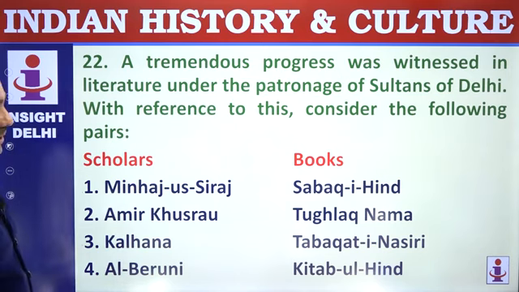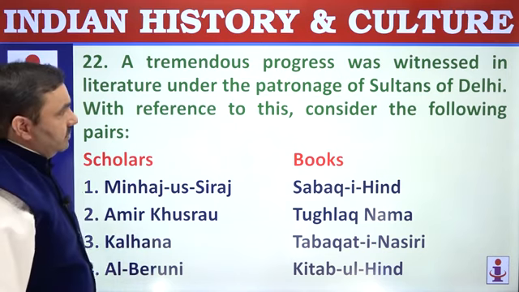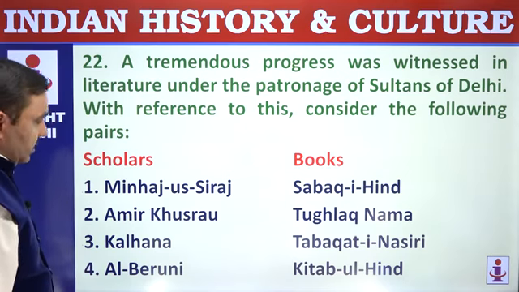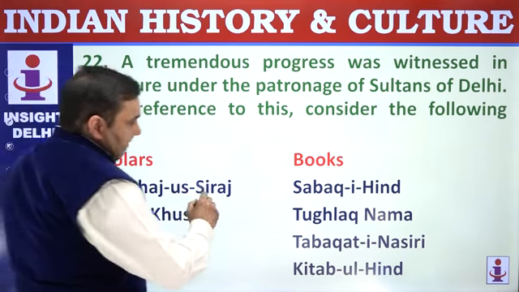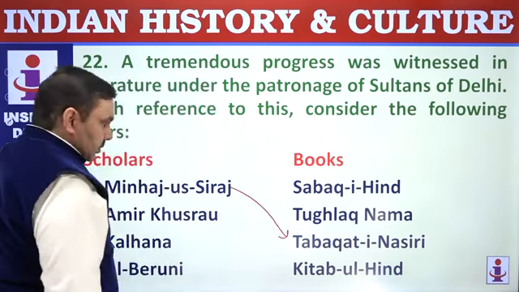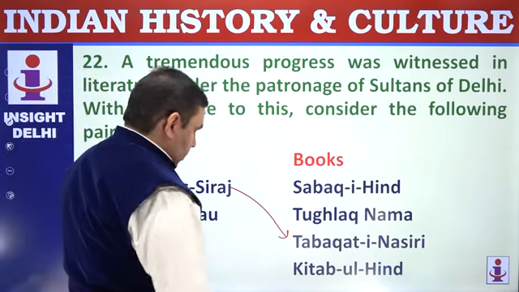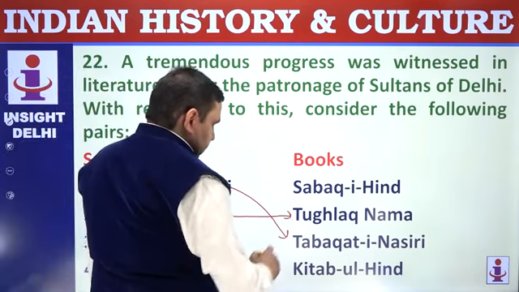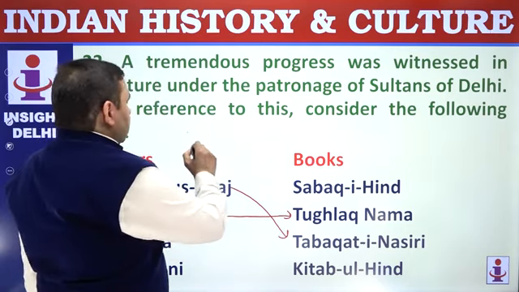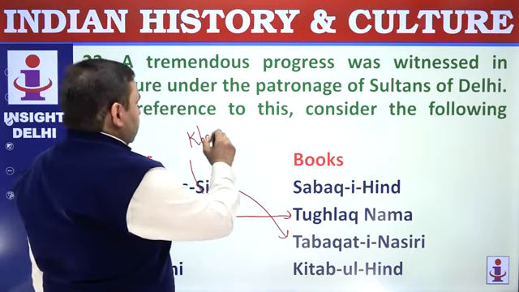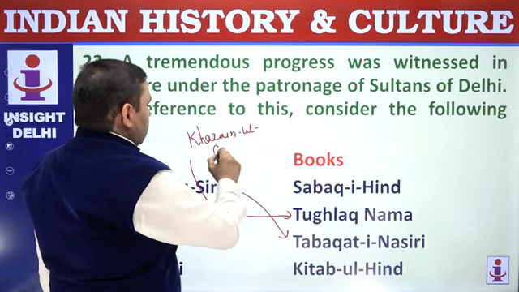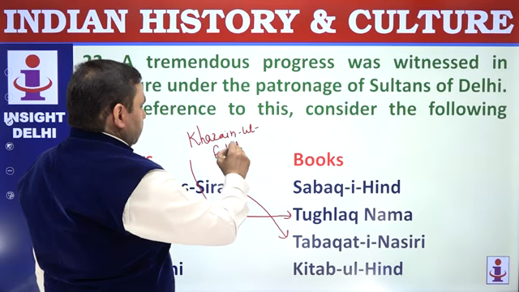A tremendous progress was witnessed in literature under the patronage of the Sultans of Delhi. Minhajuddin Siraj wrote Tabaqat-e-Nasiri. Amir Khusro wrote Tughlaq Nama. He also wrote Nusifar and Khazin al-Futuh. Khazin al-Futuh was the most important book of Amir Khusro that you have to remember, containing the history of Alauddin Khilji.